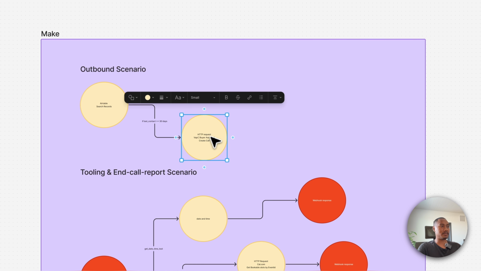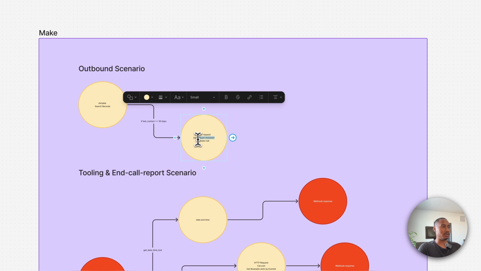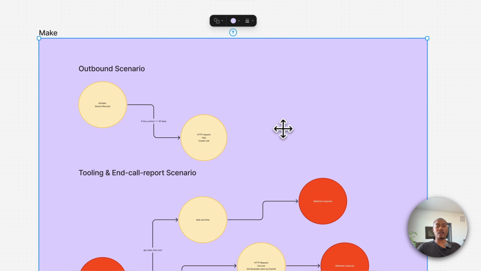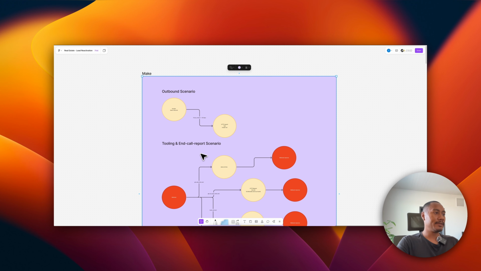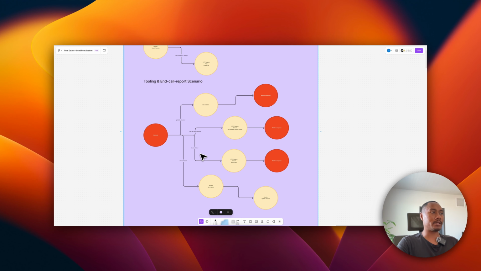And actually, this part right here, I'll just remove this. We'll be using one assistant for both buyer and seller, just so we can keep the system as efficient as possible. Now, for the tooling and end call report scenario, we'll use a webhook. So all the data will be sent to this webhook for the tool calls and also the end call server message.